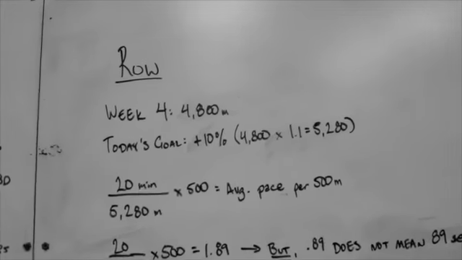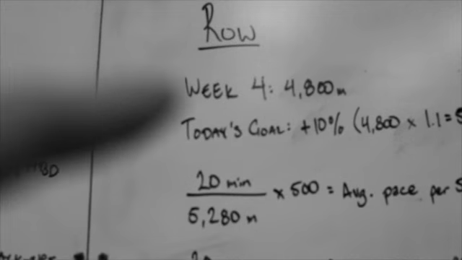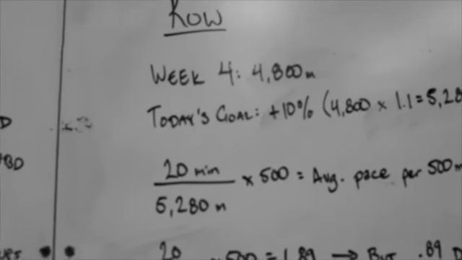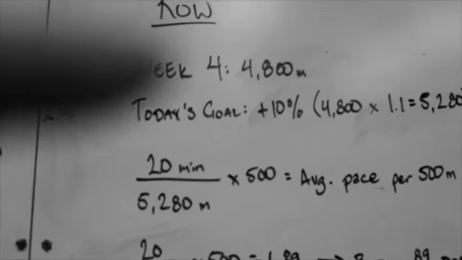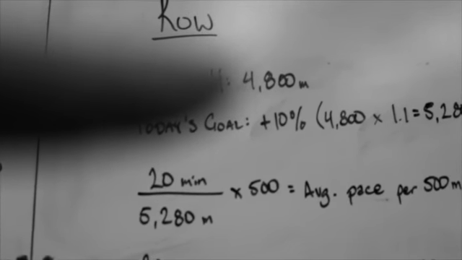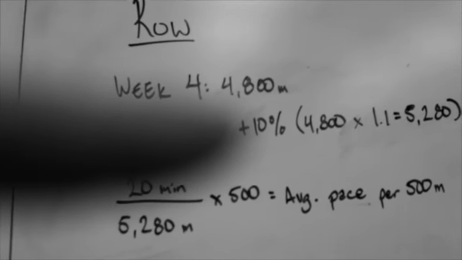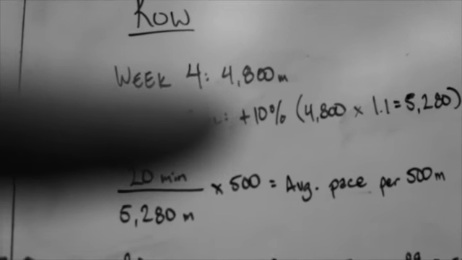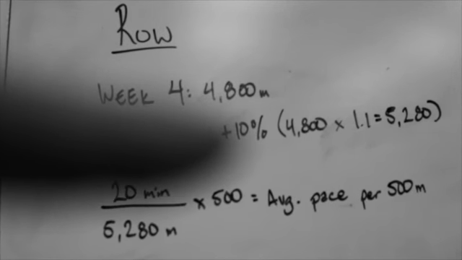Okay, so let's say on the row here, in week 4, I rowed 4,800 meters. Or let's say you rowed 4,800 meters right there. Today's goal, let's just say you want to do 10% more, which is a good place to start. It's been 3 minutes since we assessed. A 10% gain would be really good.